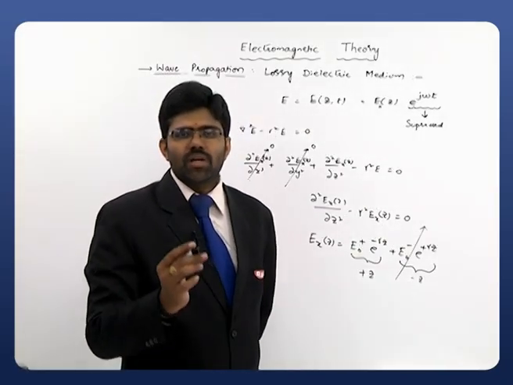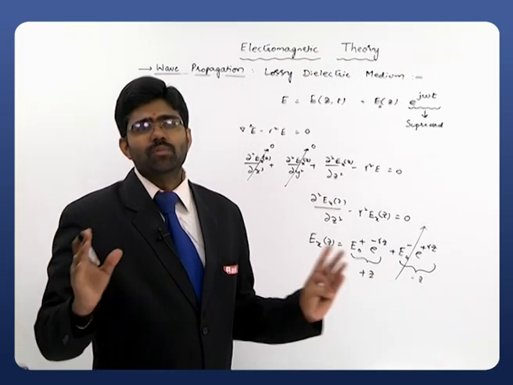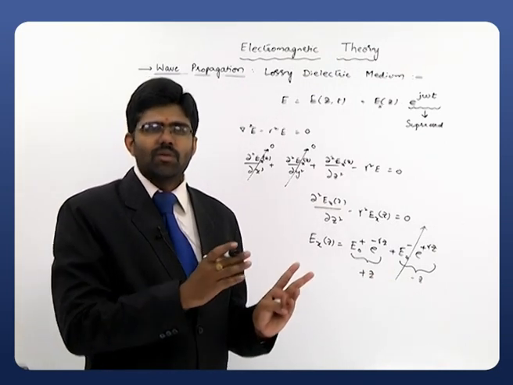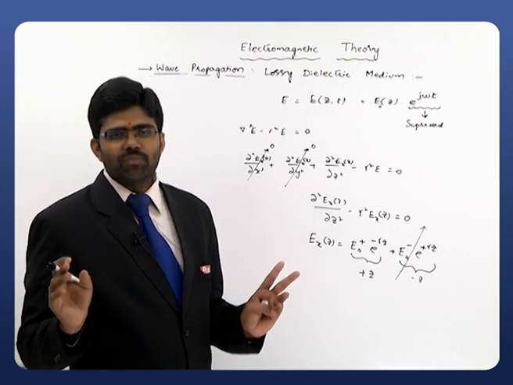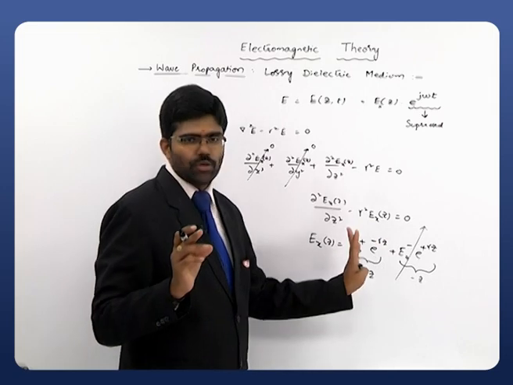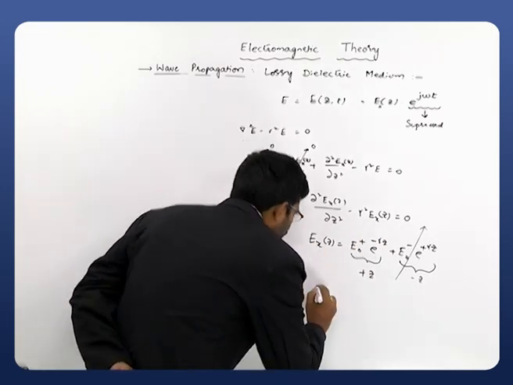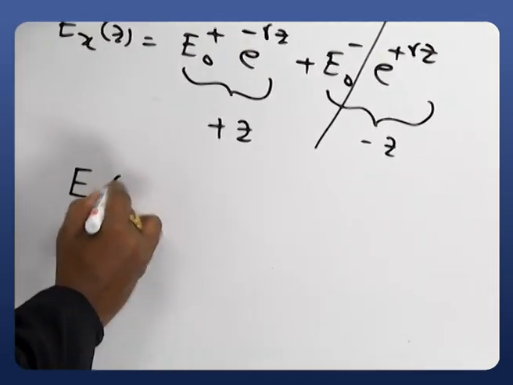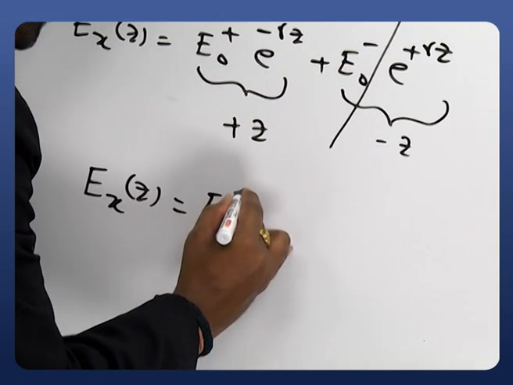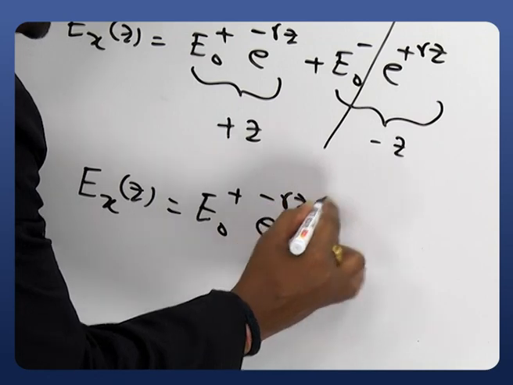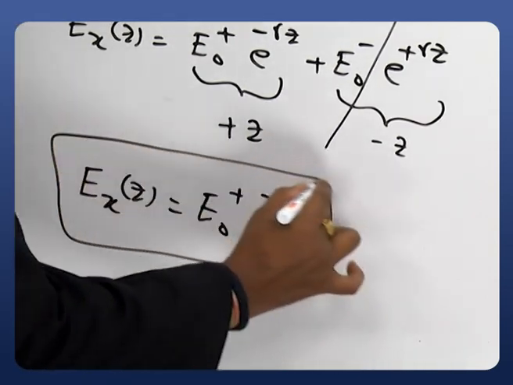Don't consider it, because we are considering a boundaryless medium, where the wave travels an infinite distance, so obviously the amplitude of that reflected one is 0. Therefore clearly we can write Ex of z as a simple quantity, E naught plus e power minus gamma z.